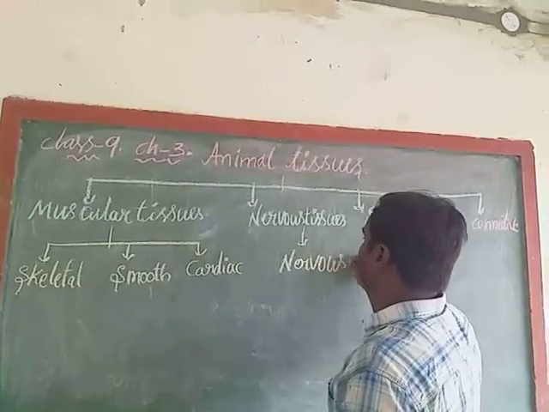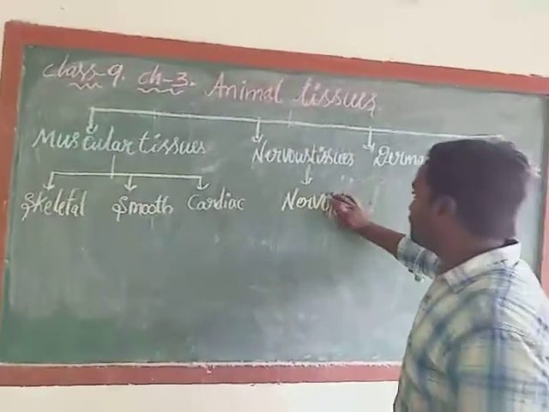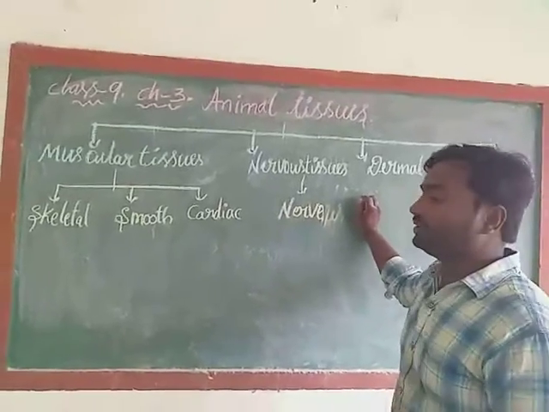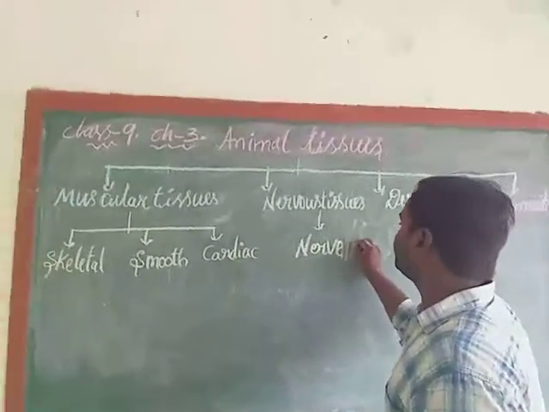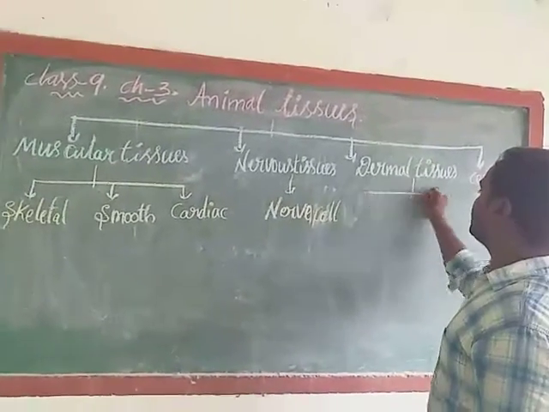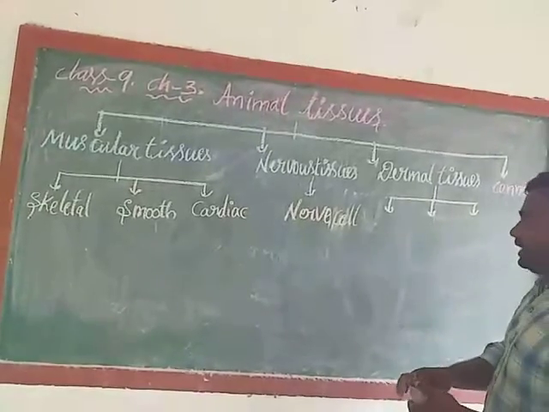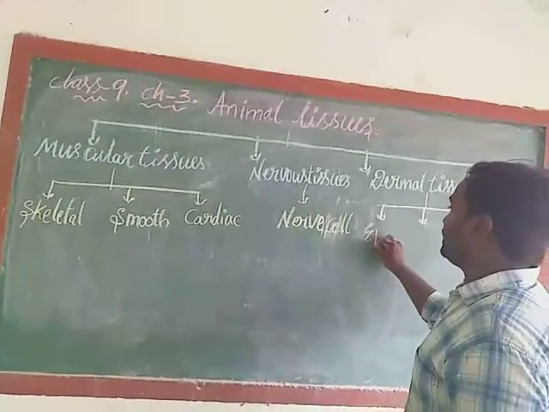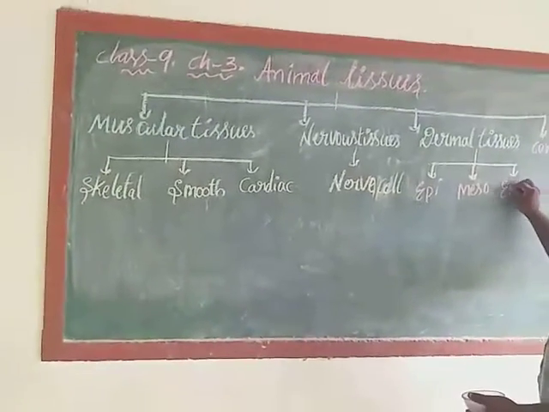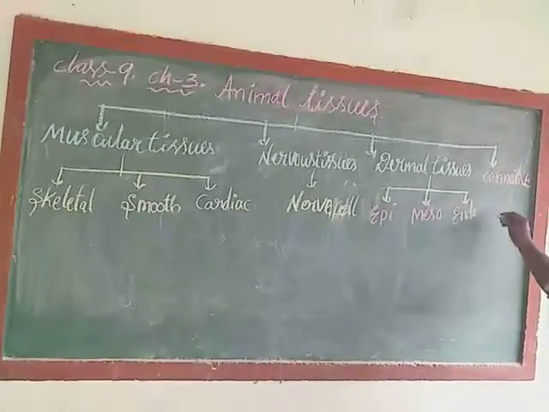Where do we observe nervous system? We can see this nervous system in our head, in our brain. Nerve cell. Dermal tissues: like plants, in animals also 3 types of dermal tissues we can see. They are epi, meso, endo.